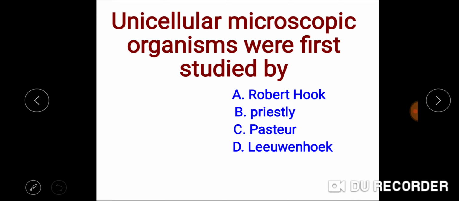Unicellular microscopic organisms were first studied by Robert Hooke, Priestley, Pasteur, and Leeuwenhoek. Robert Hooke introduced the term cell in his book Micrographia in 1665. Later on, it was found that the structures Robert Hooke found were the cell walls. So Robert Hooke is not the correct answer.